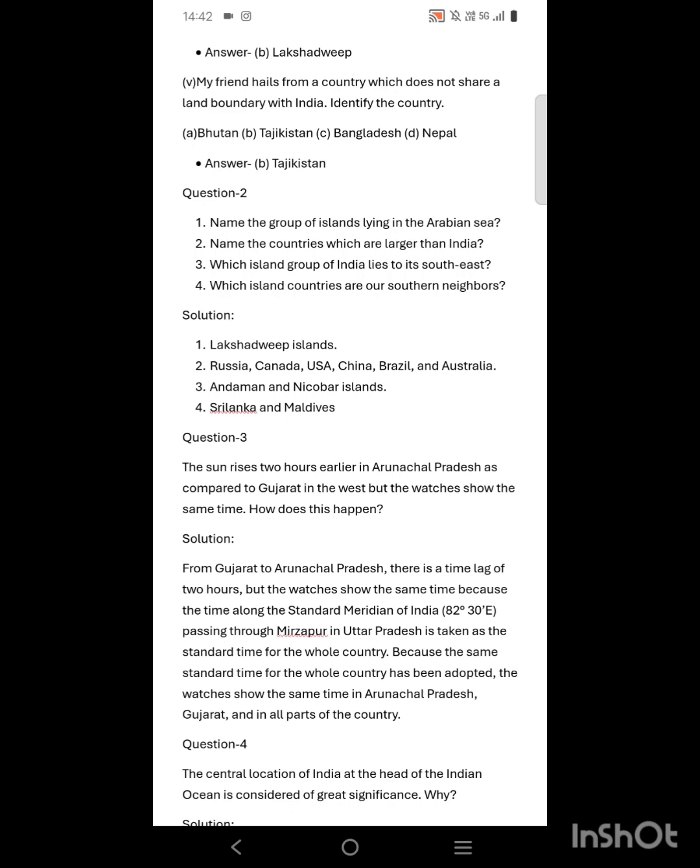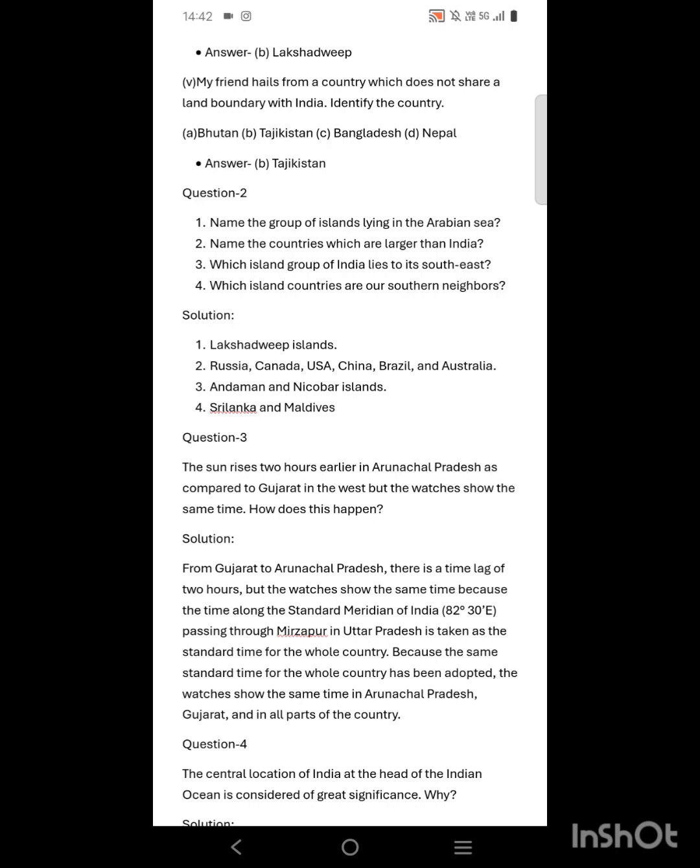Number 3. Which island group of India lies to its southeast? This is also very easy. Southeast means it is in the Bay of Bengal, and you are also reading this from class 5 that it is the Andaman and Nicobar Islands that is situated in the southeast of India.